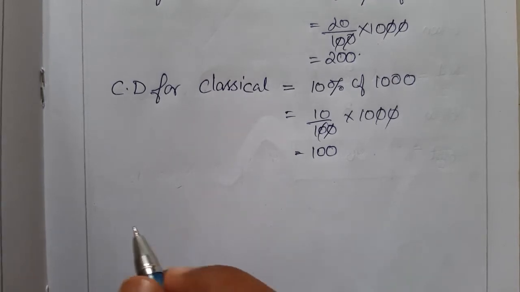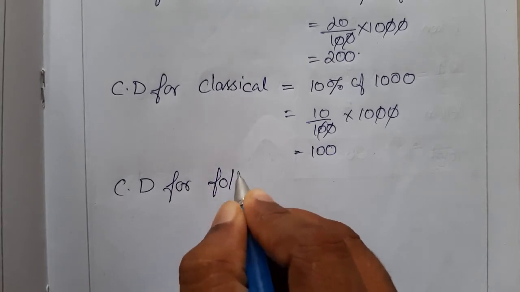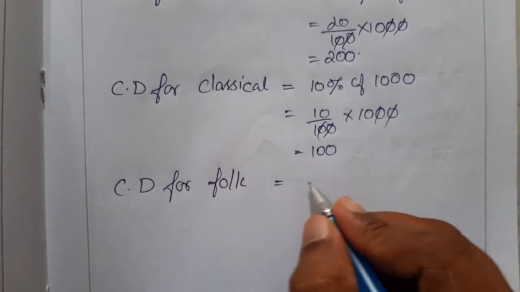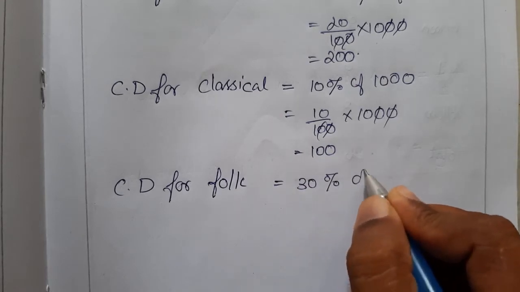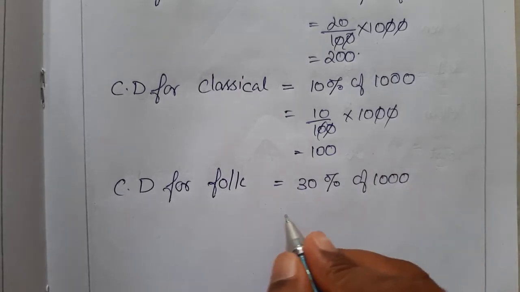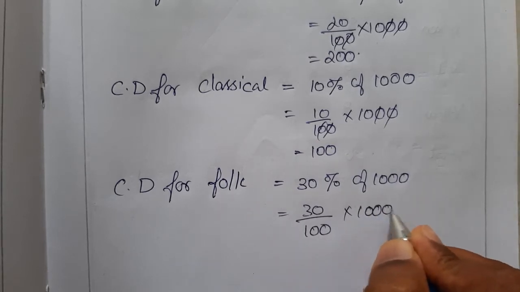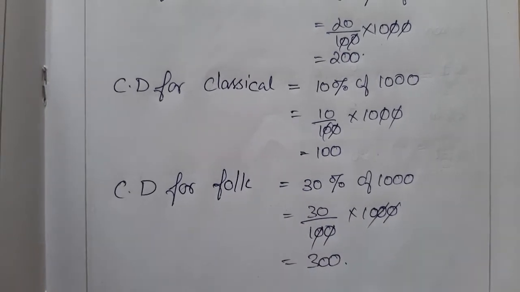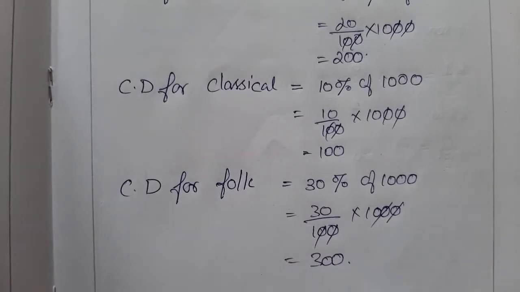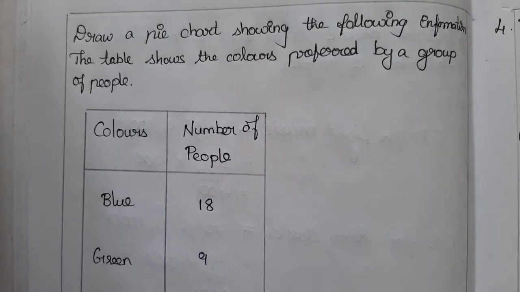Next, finally, is folk. Folk is how many percent? 30%, right? So 30 percent of 1,000 is 30 by 100 into 1,000. So 300 CDs are needed to make folk. Clear, children? So here we go for the next problem.